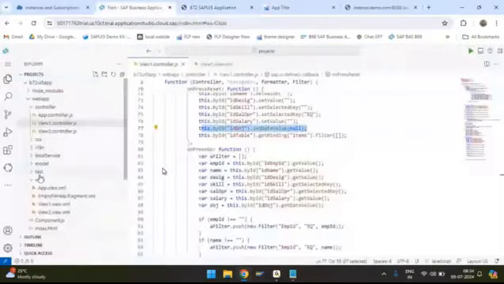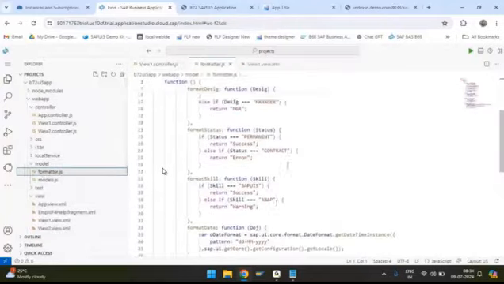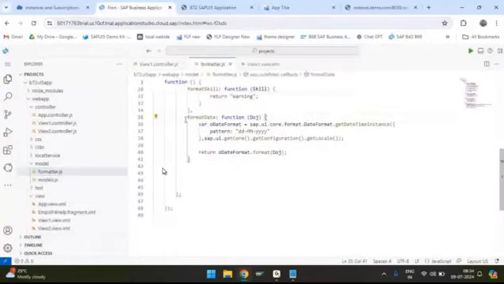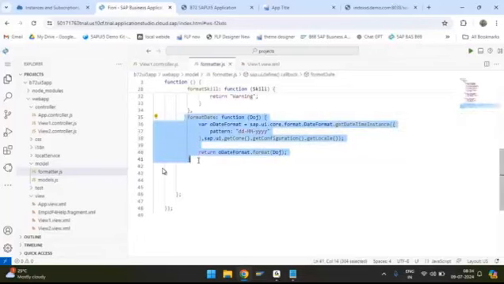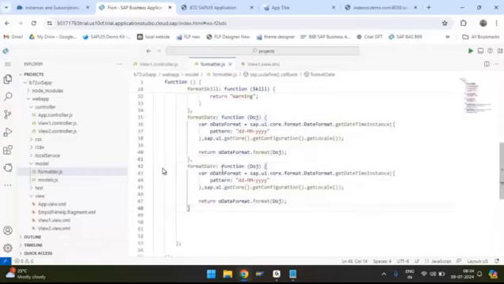We have created a formatter.js, and inside the formatter.js we created a formatter function called format date, and in this format date we created the pattern like this, isn't it? So you can create one more function for format date during filtering, like this.